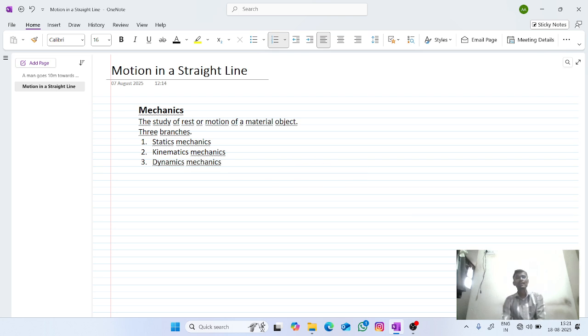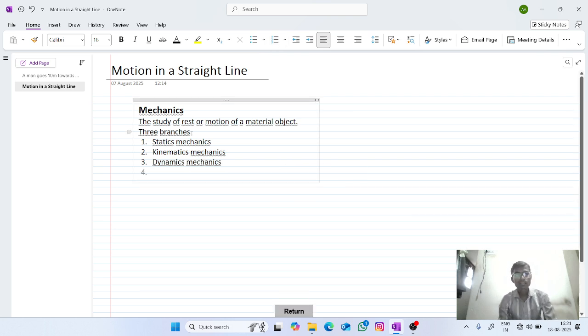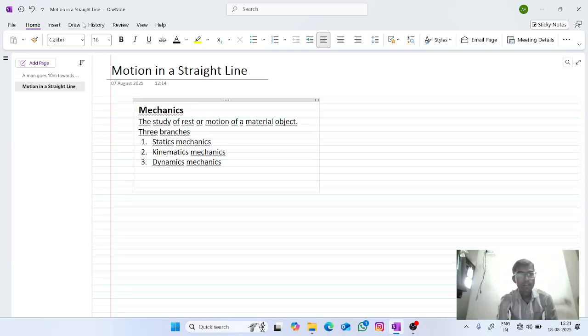So there are three types of mechanics. Now we will discuss these three mechanics one by one.